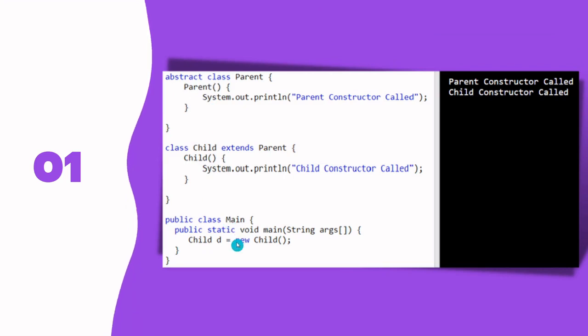So the order would be, before it prints this line, it is going to call our Parent's constructor, it will print "parent constructor called", and then it will come back to this line and print this one, and that's the order. So we can have constructors and they can be called using constructor chaining, right?